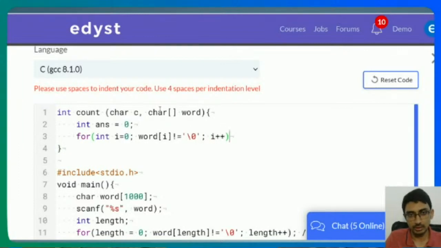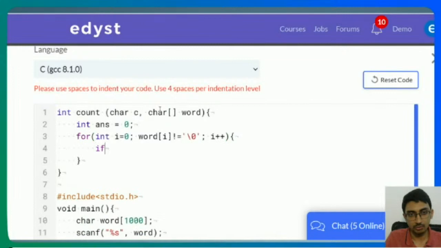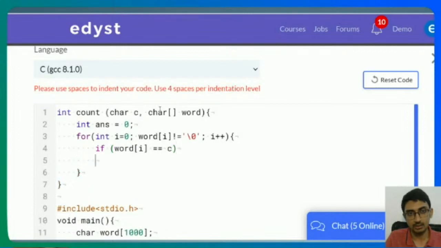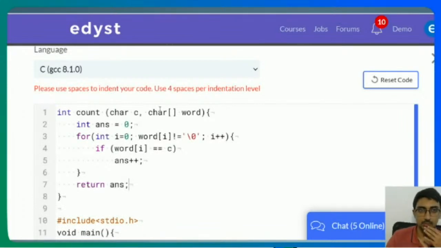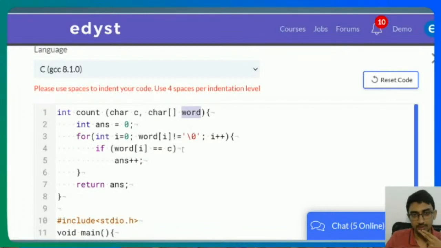I plus plus. I go through the entire thing and I say if word of I equal to C, it's equal to that particular character, then all I need to do is answer plus plus, and I'm going to return the answer. So this is the number of times C occurs in this word string. Java students, same thing. Instead of word of I not equal to null, I less than word dot length. Otherwise, it remains the same.